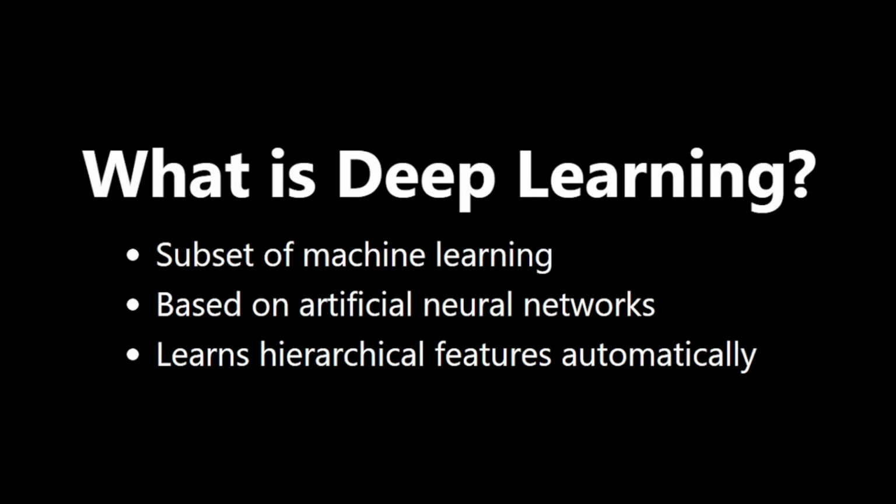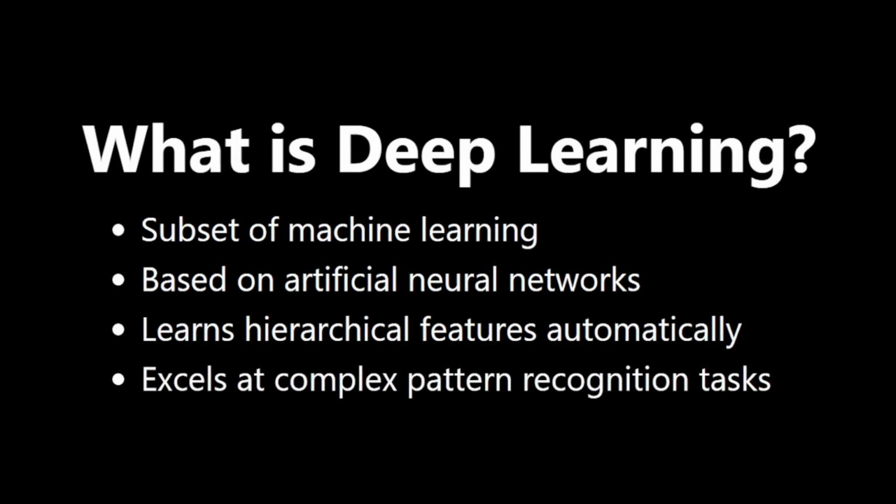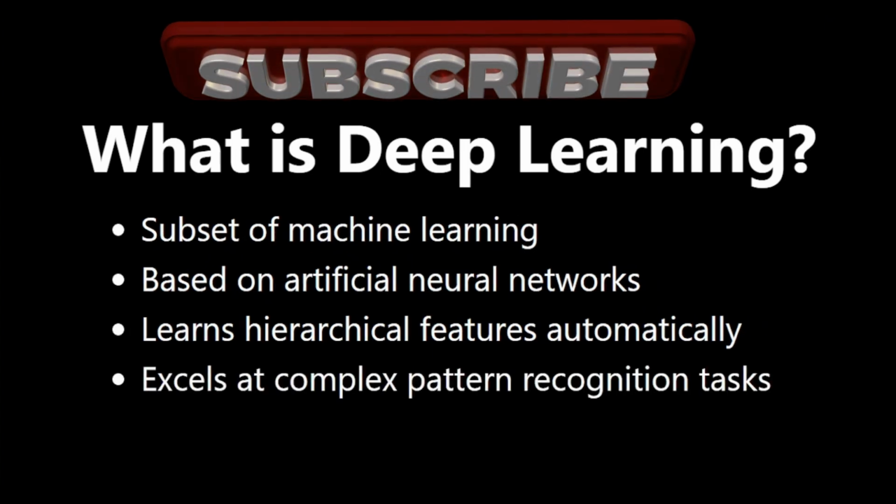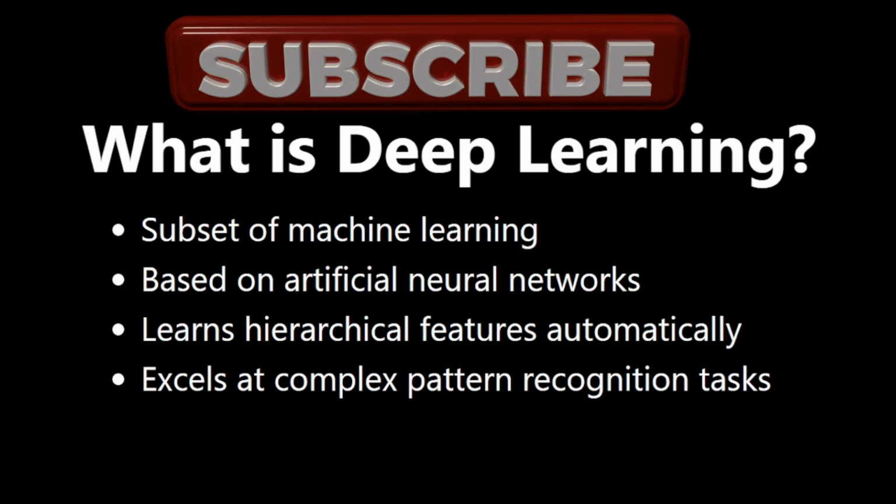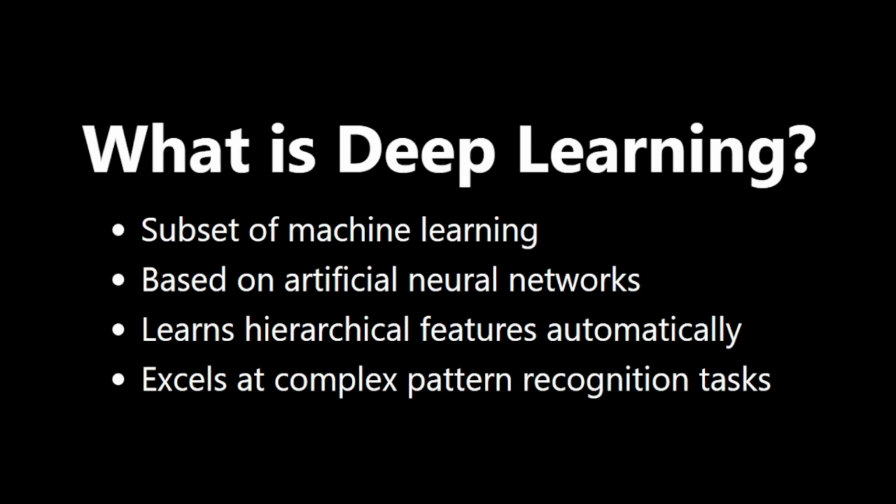Because of this, deep learning excels at complex pattern recognition tasks, often outperforming traditional machine learning methods. At its core, deep learning teaches computers to learn from experience, understanding the world through a hierarchy of concepts. Each concept is defined in terms of its relation to simpler concepts, allowing the computer to learn very complex representations.